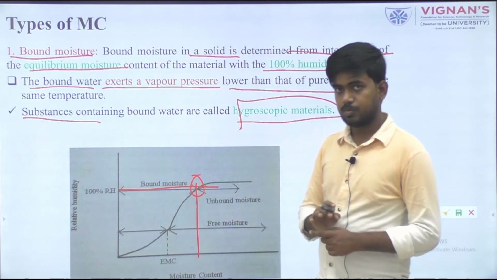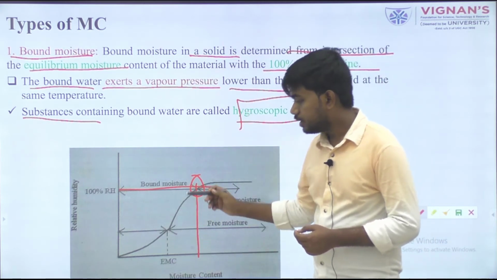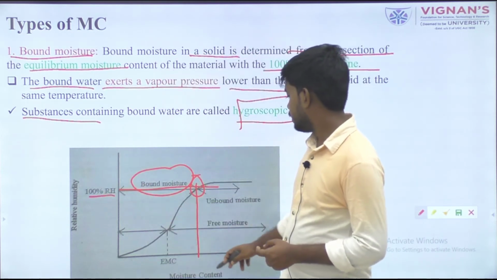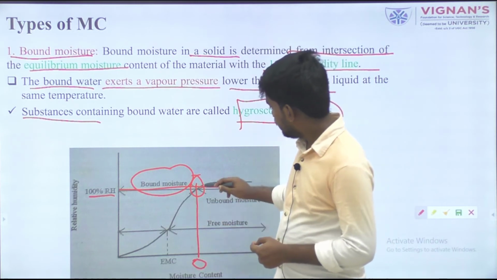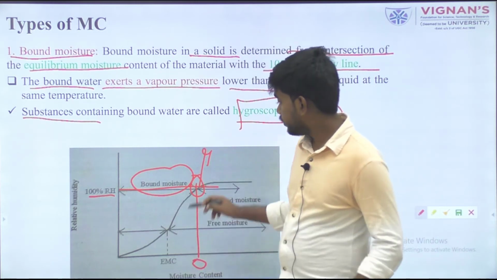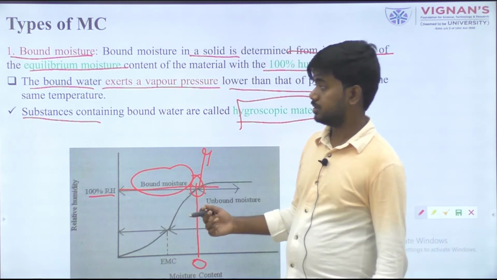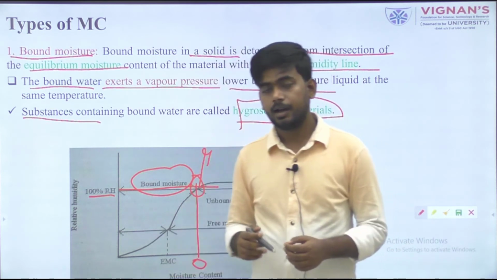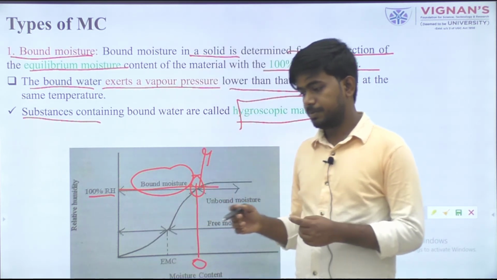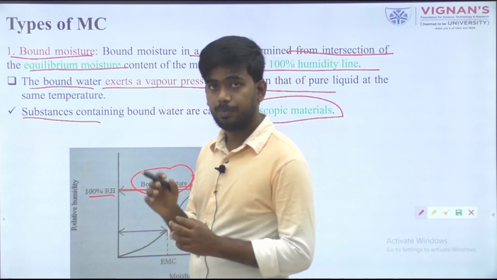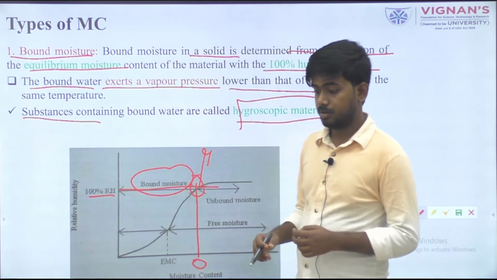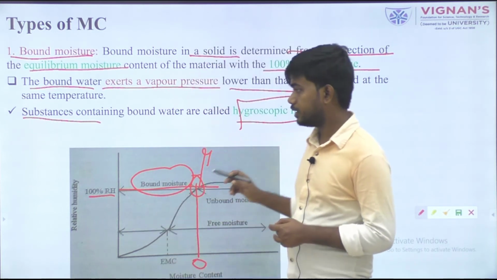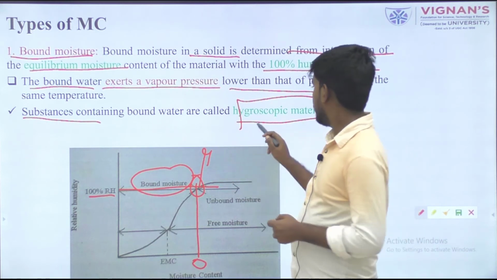So in the case of bound water, or bound moisture content, whatever you say, the 100% humidity line with the equilibrium moisture content, the value you get will represent the bound moisture content, which cannot be removed easily, though some portion we can remove. And bound water gives us a vapor pressure that is lesser compared to pure liquid water, and whichever material contains a high percentage of bound water may be known as the hygroscopic material.